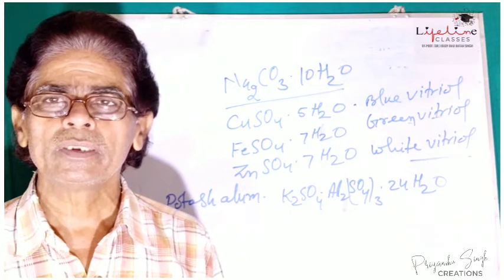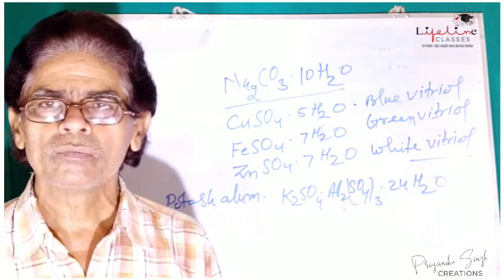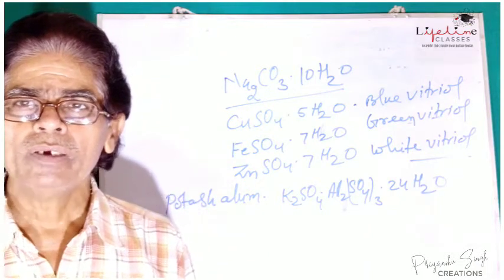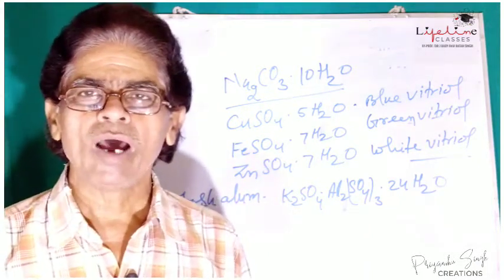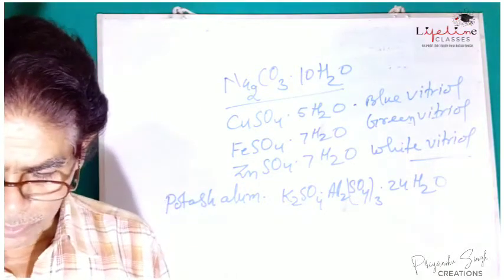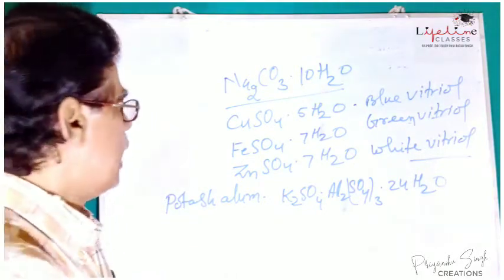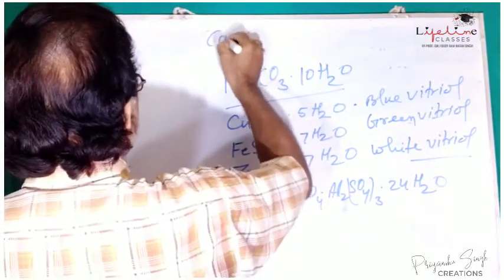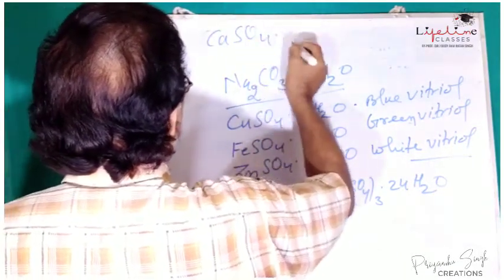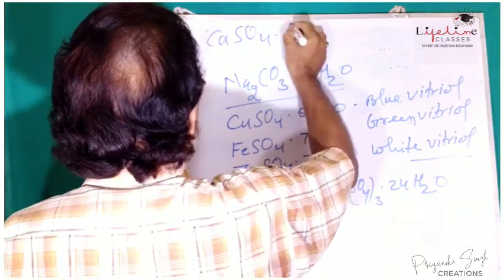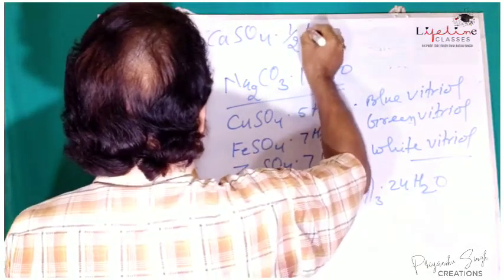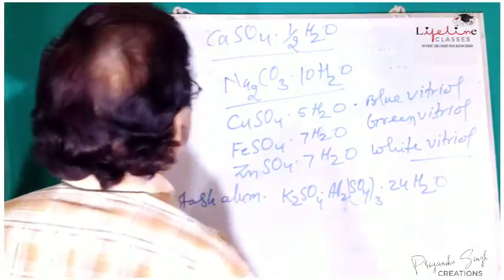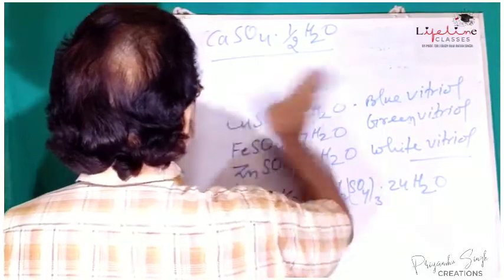Plaster of Paris is a white amorphous powdery solid having chemical formula CaSO4 half H2O, calcium sulfate hemihydrate. It is the chemical formula of plaster of Paris.